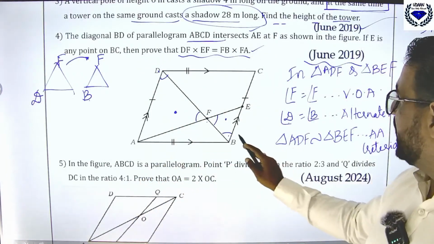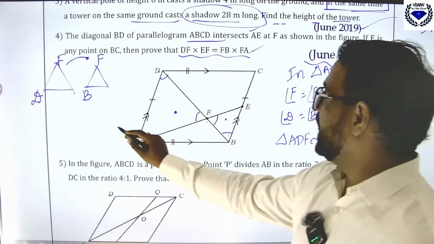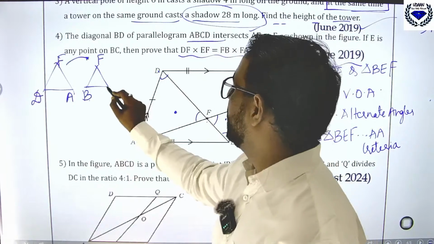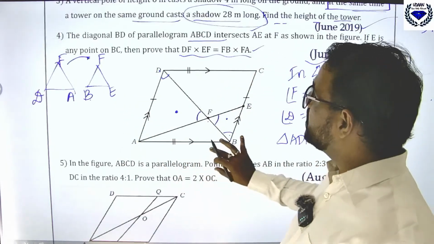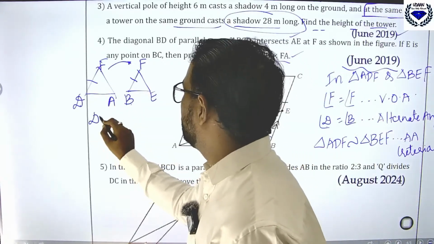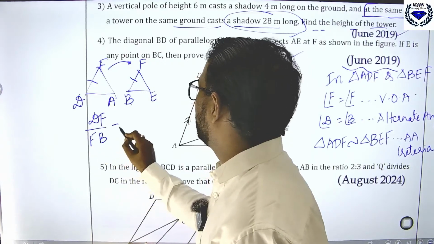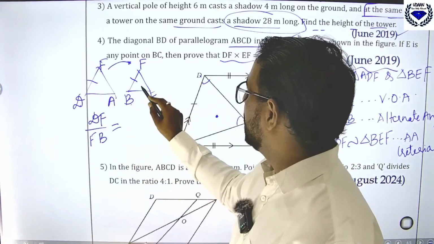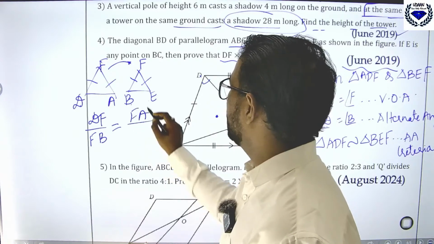Then similarly, you can find E and A are equal. So which triangle is it? Here A will come, remaining here E will come. Now you know that corresponding sides are in proportion. Which sides do we need? DF, so the corresponding side of DF is DF by FB, equal to, we need EF, FA, so FA by FE.